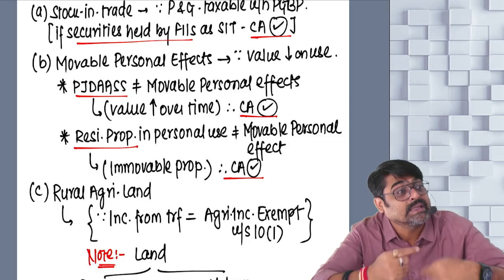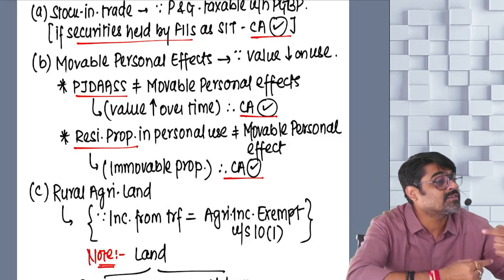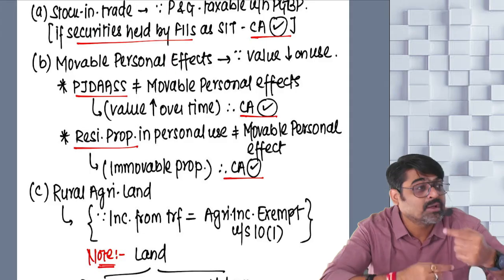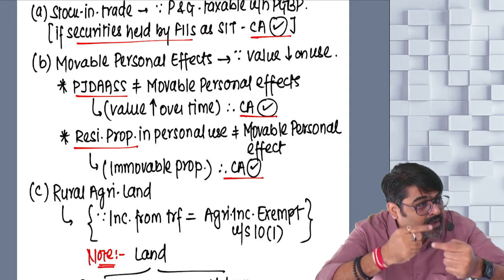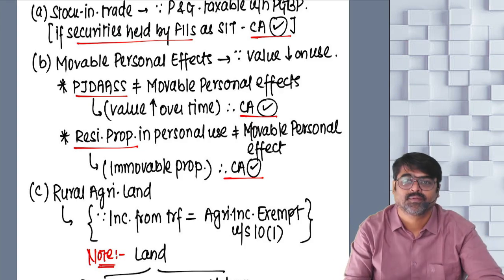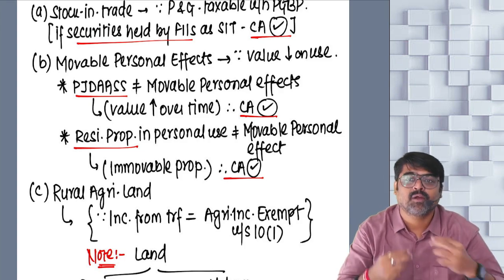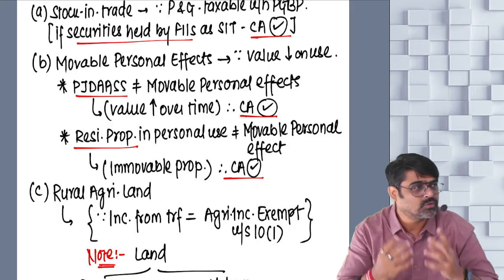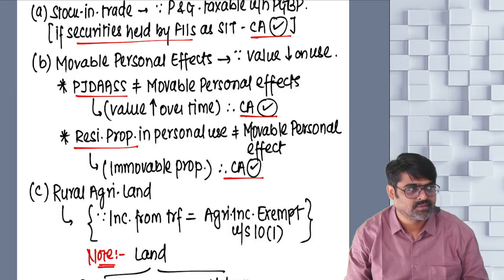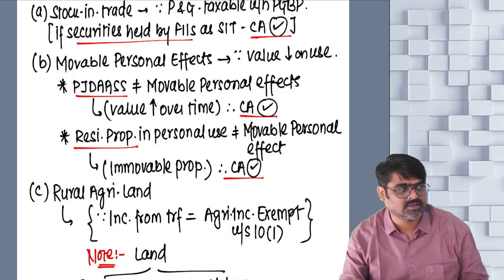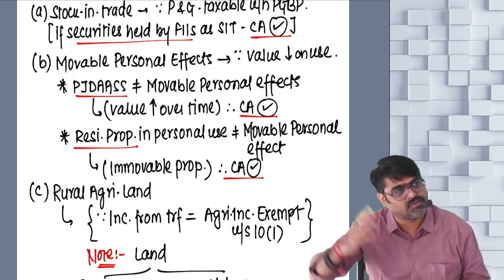Over a number of years, whenever these assets are being used, their value never goes up. Their value keeps on coming down. Now just imagine if I have bought this shirt for 2000 rupees. After wearing this shirt for some time, if I sell this shirt, will this shirt be sold for 50,000 rupees?